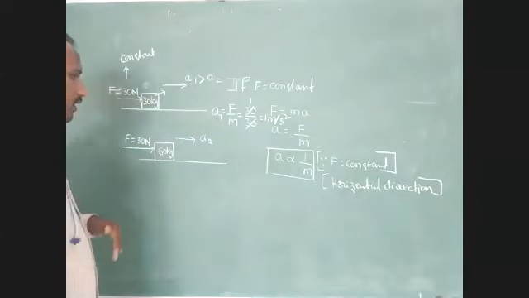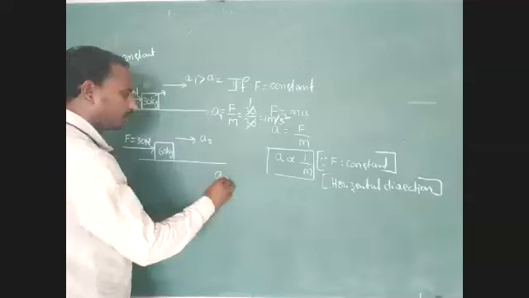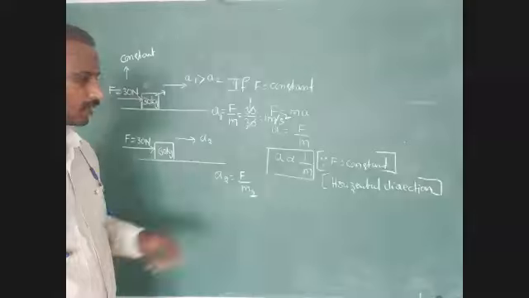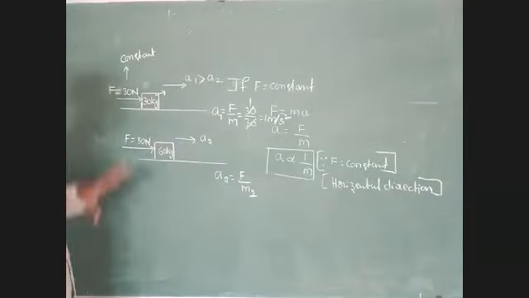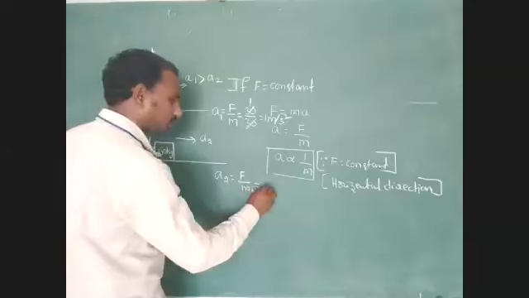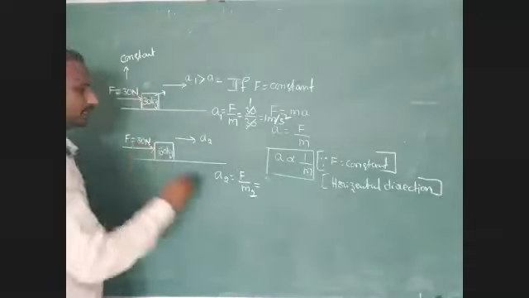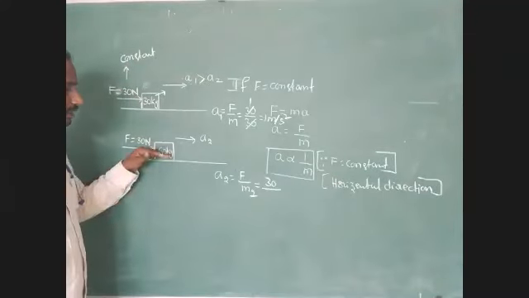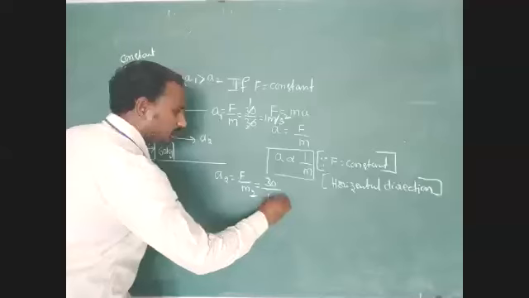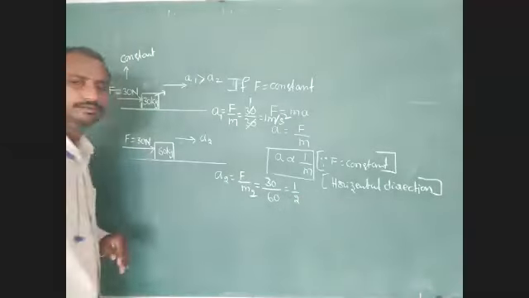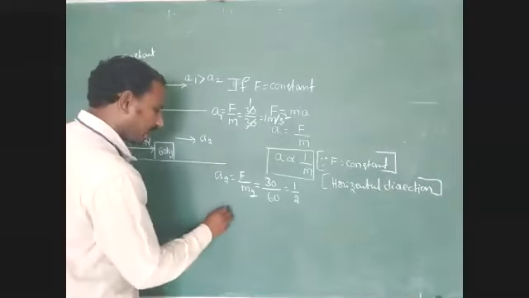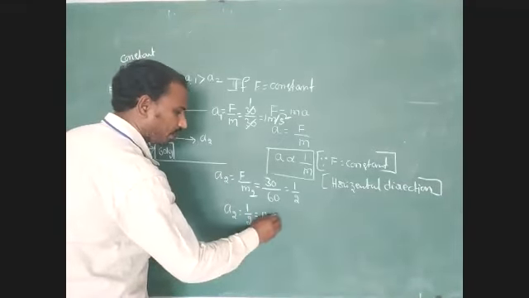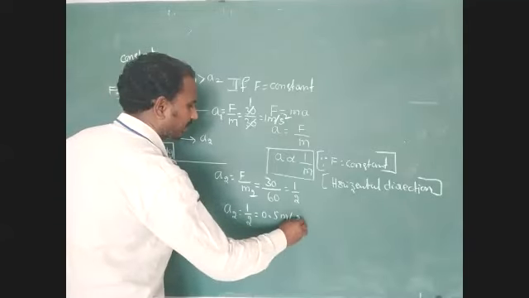In the second condition, we identify A2 equal to F by M2. The external force is fixed for the two conditions. What is that external force? 30 Newton. 30 divided by M2, which in the second case is 60 kg, is equal to 1 by 2. So acceleration A2 equals 1 by 2, that is 0.5 meter per second square.